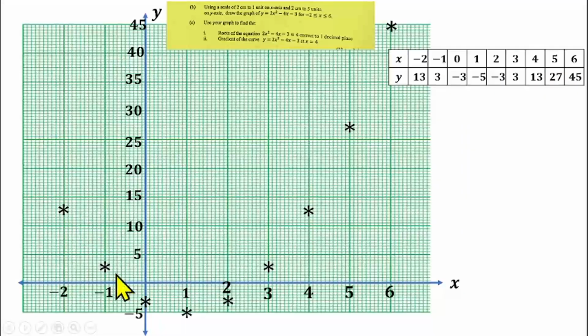So I will now join these points together using a stick of broom or a French curve. I recommend a French curve. So with a French curve, we join these points together, and we have something like this. So we have a curve that we have to draw. This curve is representing y is equal to 2s squared minus 4s minus 3.